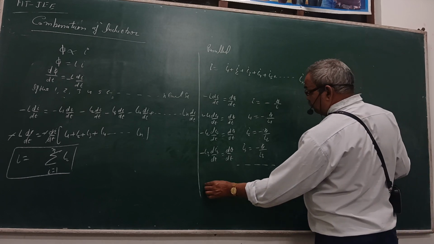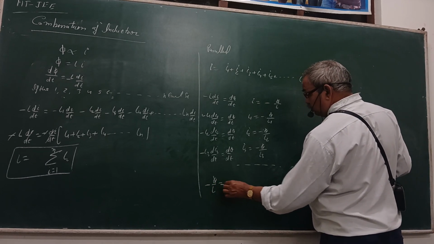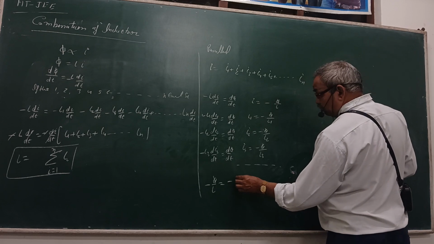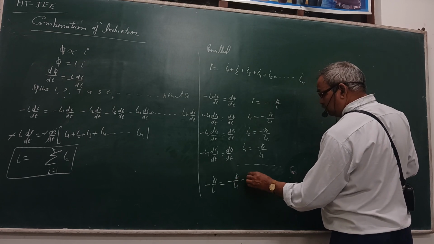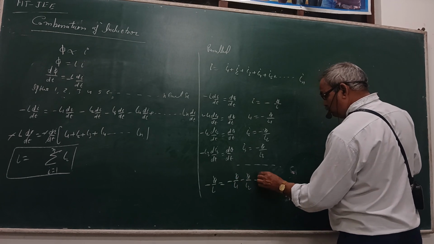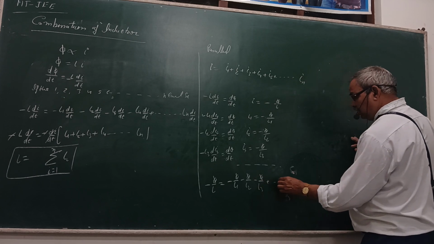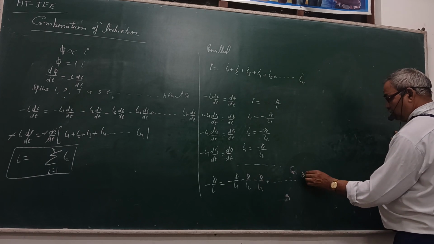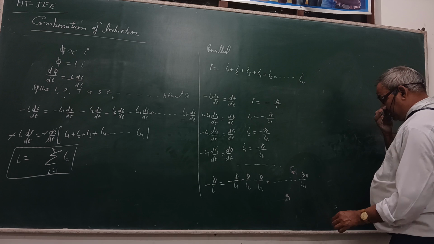The total current is minus phi upon L, which is equal to minus phi upon L1, phi upon L2, phi upon L3, up to phi upon Ln.